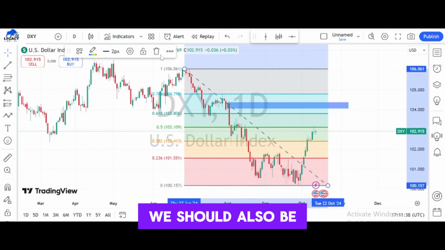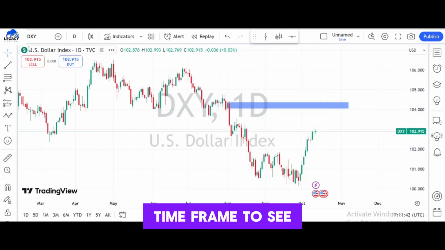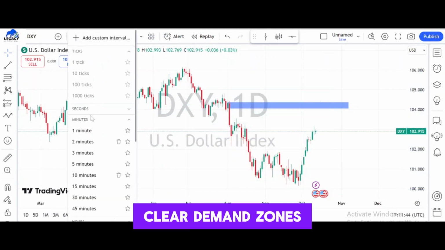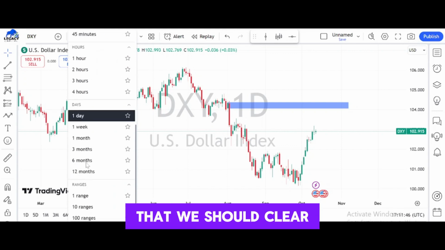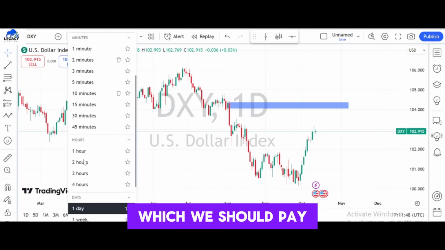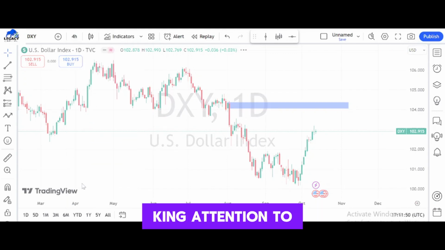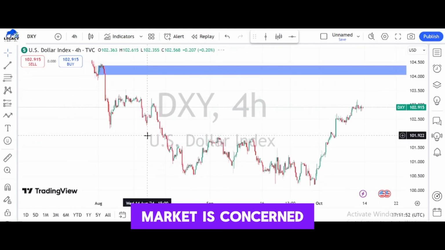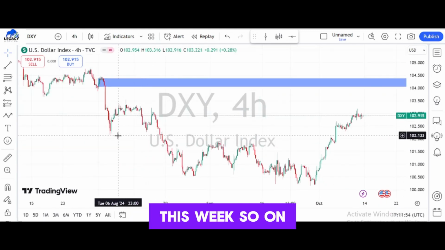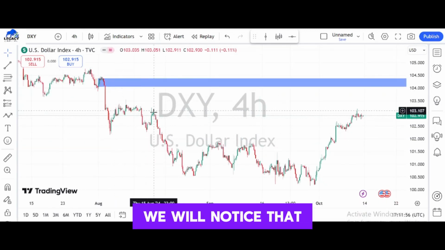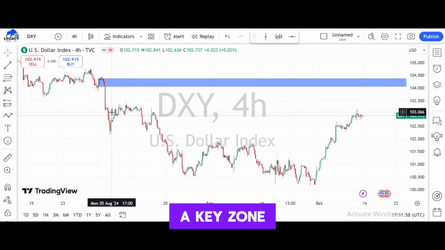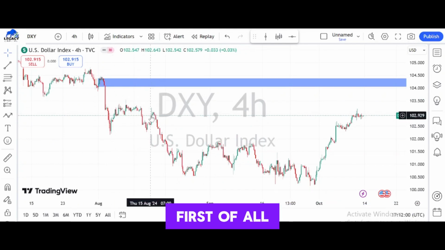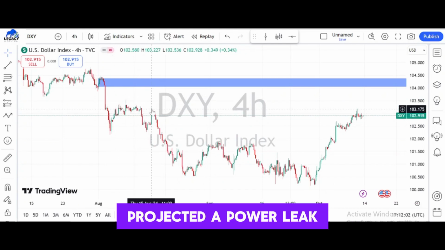From there we should also be looking at the 4 hours time frame, to see clear demand and supply zones, which we should pay keen attention to as far as the market is concerned this week. On the 4 hours time frame, we will notice that it has moved into a key zone, where the market has first of all projected a power wick at that level.